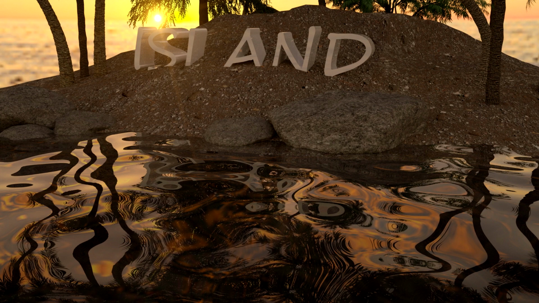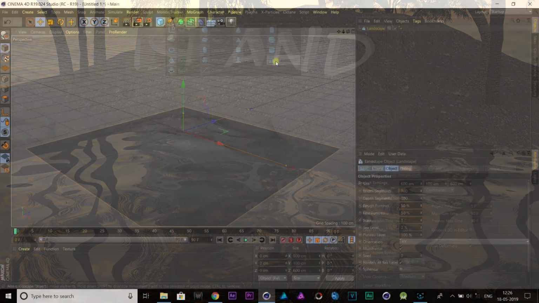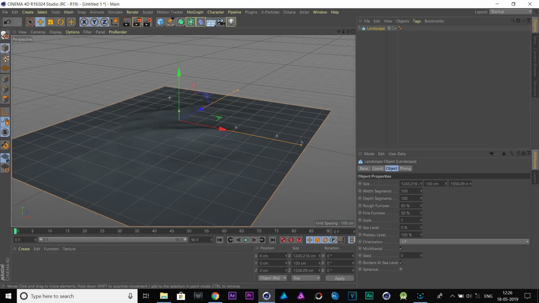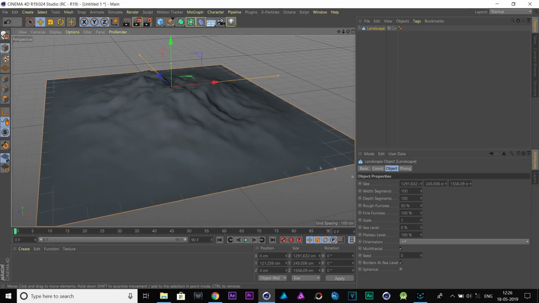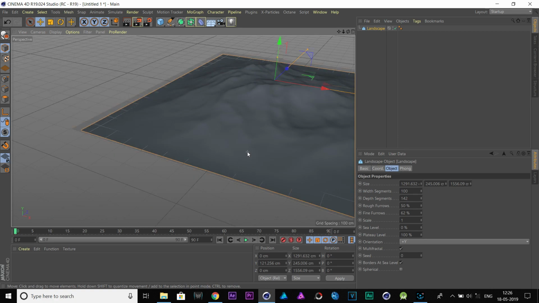Without further ado, let's get started. Open Cinema 4D. I'm going to quickly add a landscape object, make it big, and add some rough and fine furrows.